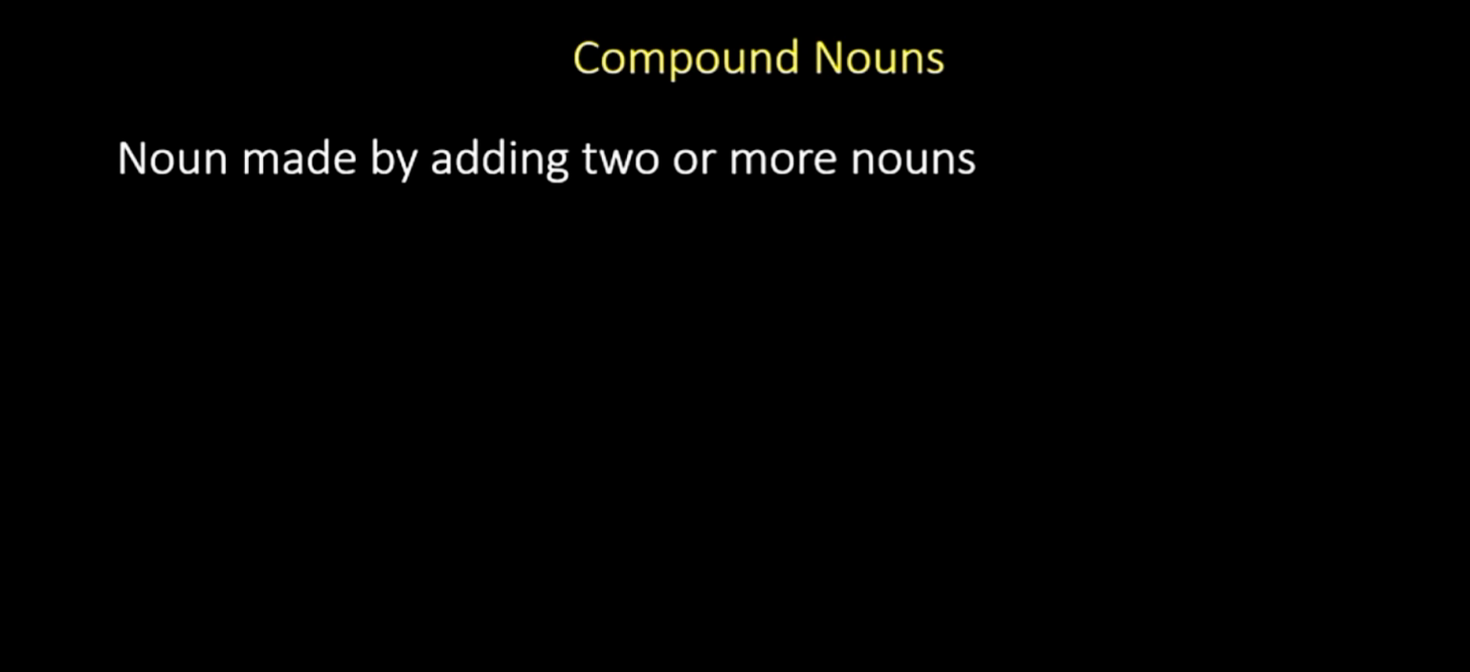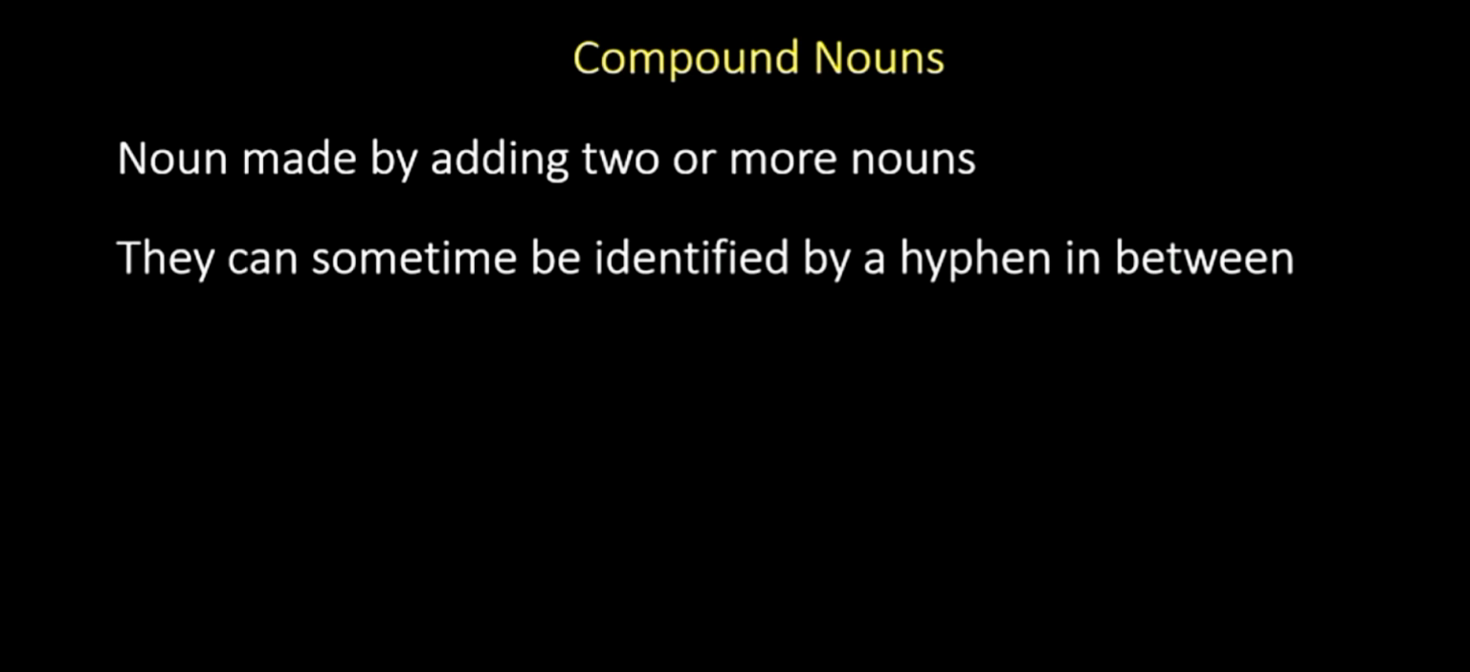So moving on, we have our last type of noun, that is compound nouns. As the name suggests, compound means when you combine two things together. That's correct. A noun made by adding two or more nouns. Sounds interesting, right? When you add two or more nouns, they can sometimes be identified by a hyphen in between. This is your baby right here, a hyphen in between.